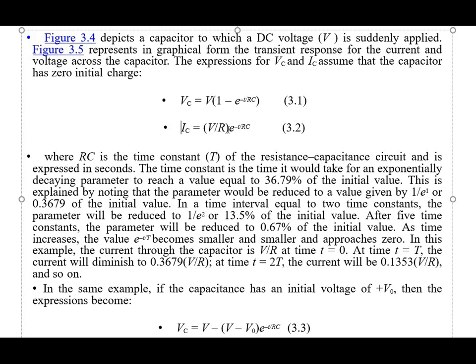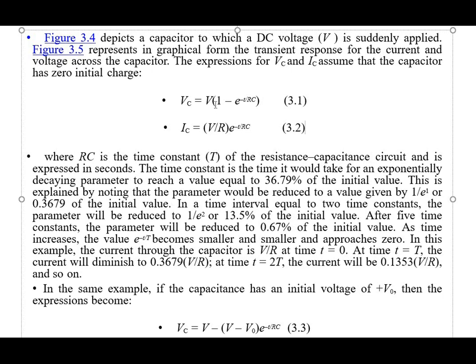Similarly, the capacitor current is given by IC is equal to V by R, which is V divided by R, our steady state current, into e raised to minus t by RC. So this is our equation number 3.2 for the capacitor current.